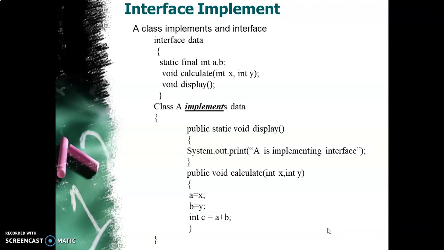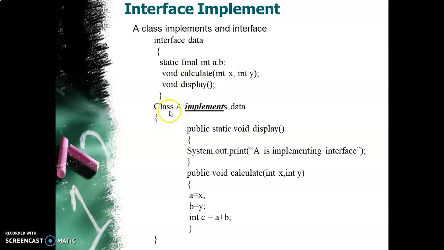Let us see how an interface is implemented. This is the example which we saw previously. A class can strictly implement an interface. An interface can be defined, but it cannot be implemented individually. So you have to have a class which will define all the methods that are in the interface. Here calculate and display are two methods. They are declared here, but they are not defined. So you need a class compulsorily to define these methods.